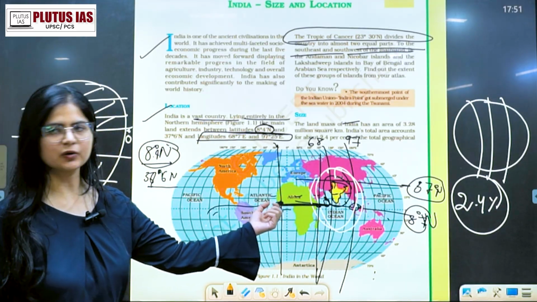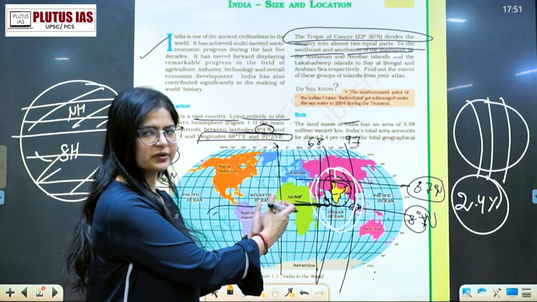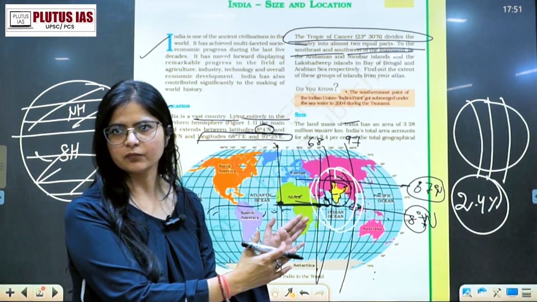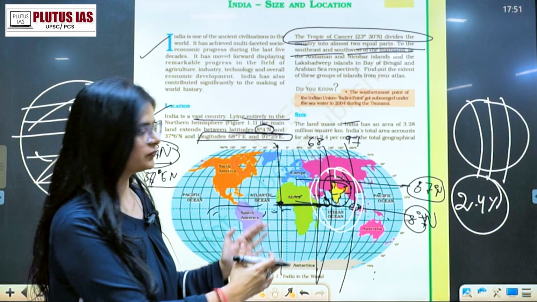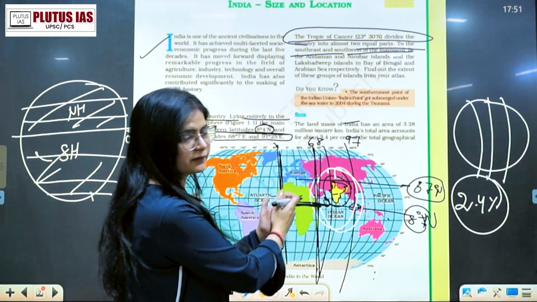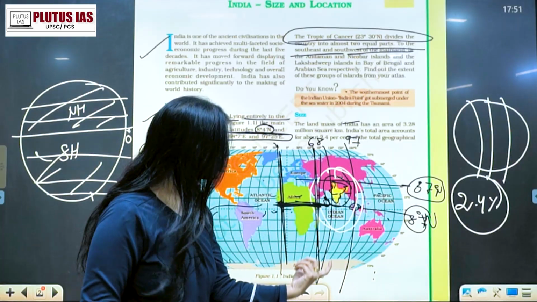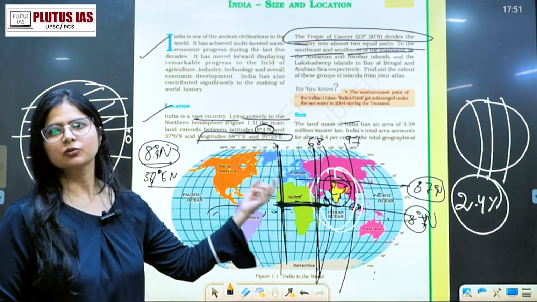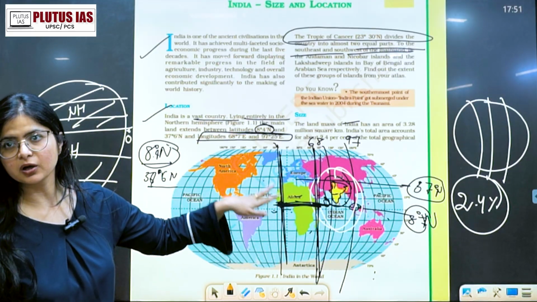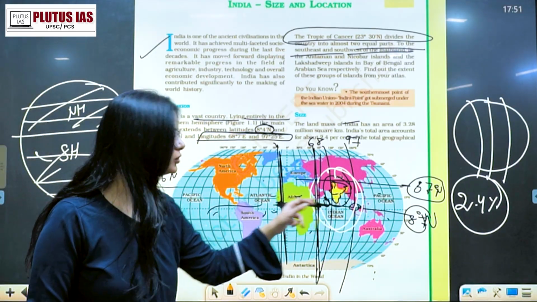but this will have the different time and this will have a different time. Why? Because latitudinal extent मतलब इनमें difference कितना है, right? ये latitudinal बोलेंगे या longitudinal बोलेंगे? इसको हम बोलेंगे longitudinal, right? This is called longitudinal extent, मतलब दो longitude के बीच में difference कितना है. अब जब दो longitude के बीच का difference ये है, तो इसका मतलब क्या है कि यहाँ पे time different होगा, यहाँ पे time different होगा, although they are lying at the same latitude.